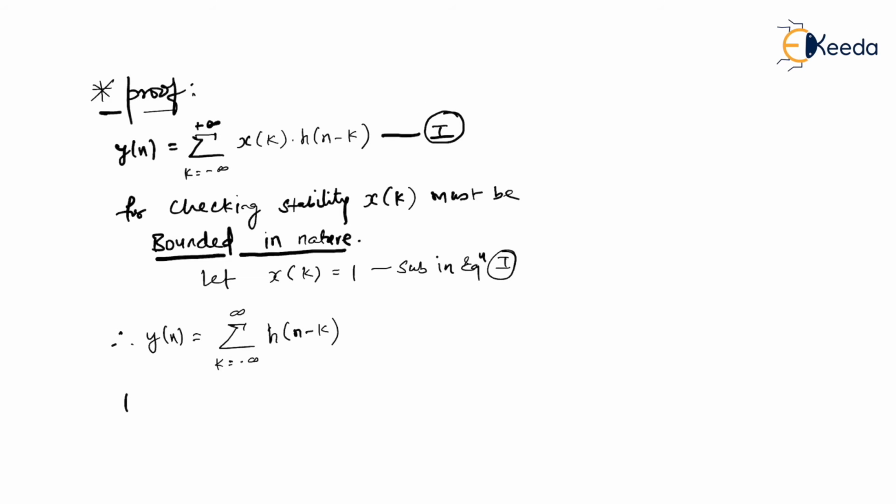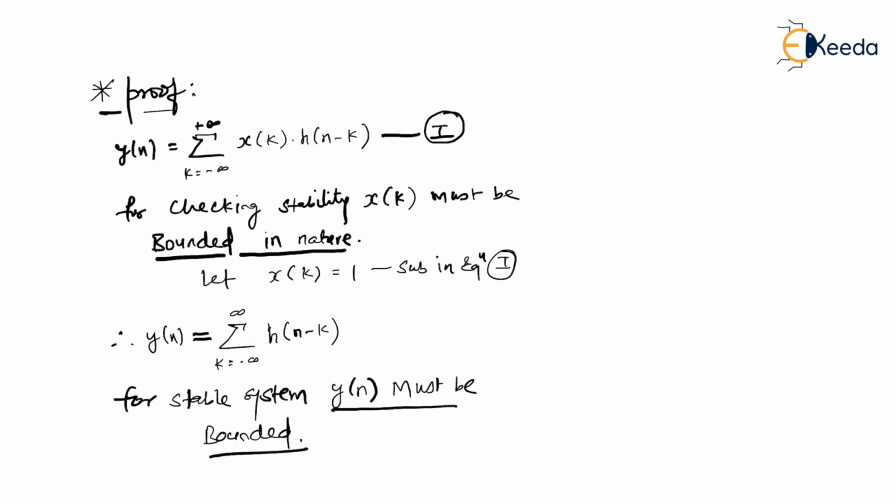So for a stable system, y of n must be bounded. Bounded means it shouldn't become infinity anywhere. But then, can I say that y of n is equal to this summation, k changed from minus infinity to infinity, of h of n minus k? If y of n must be bounded, can I say that this must also be bounded?